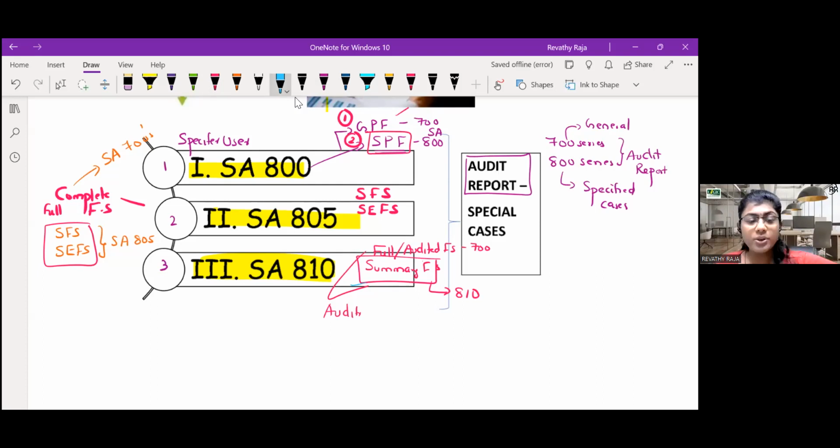Now, did you get the idea of chapter number 8? In chapter number 8, there are 3 standards. Are we clear with chapter 8? The intention of this session is just to give you the idea of the chapters. For those who have studied, it will be a recap. For those who are preparing now for the new chapters, it's just an idea.